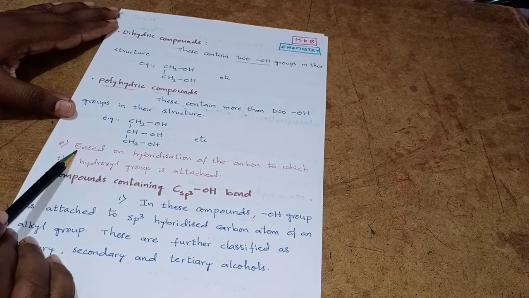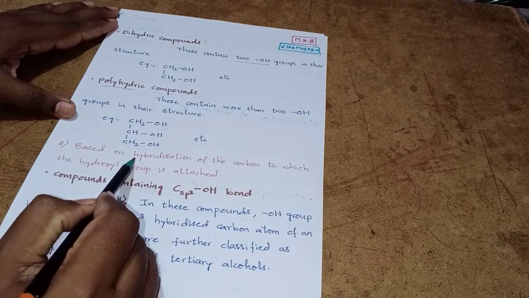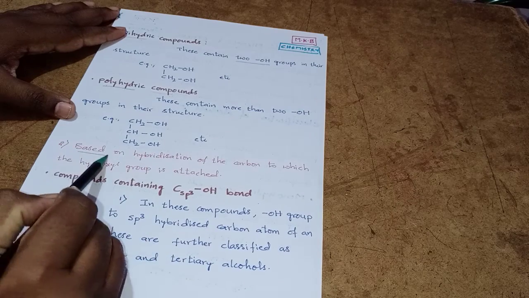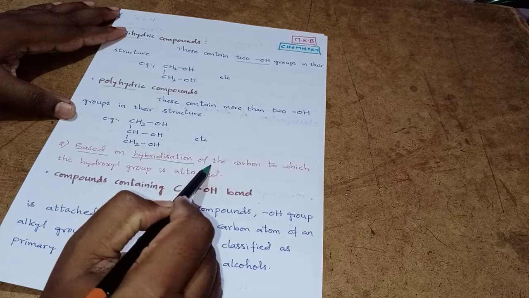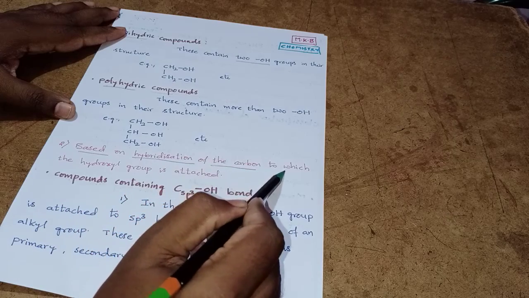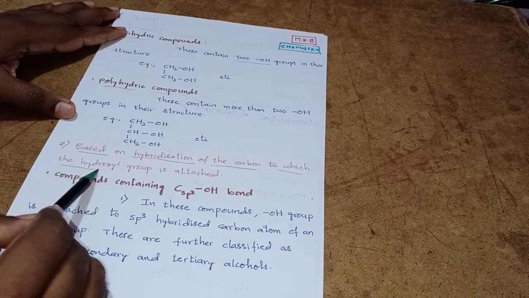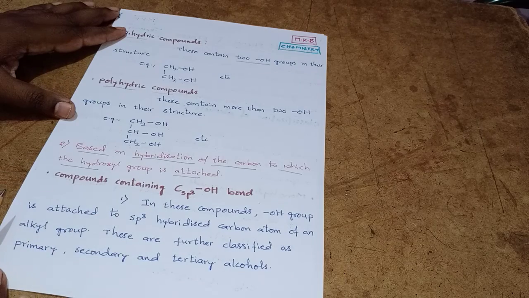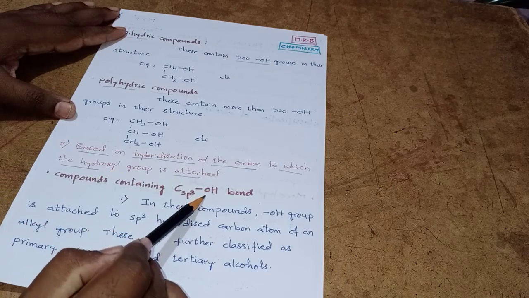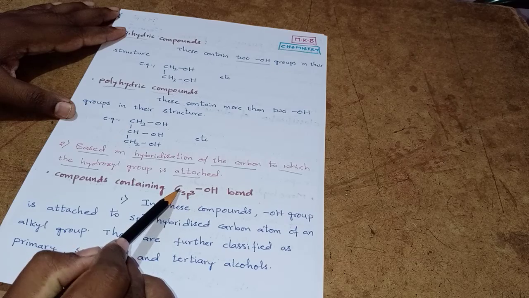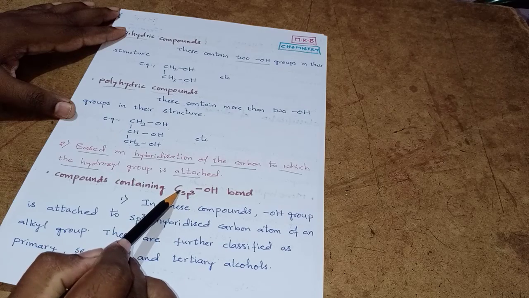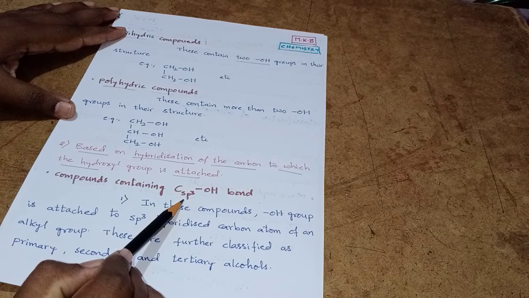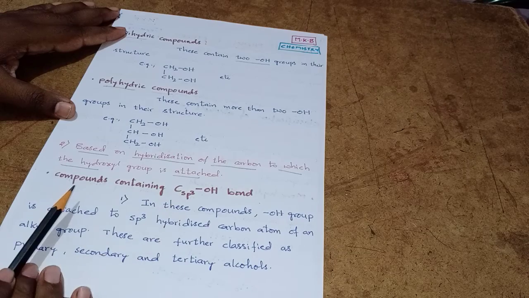One more classification is based on the hybridization of the carbon to which the hydroxyl group is attached. That particular carbon varies in hybridization; it may be sp3 or sp2.